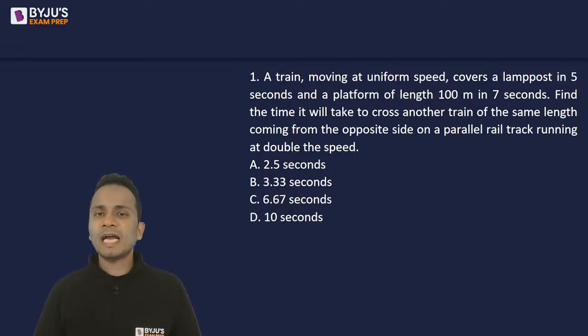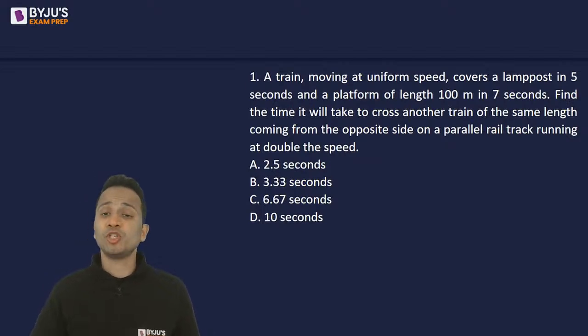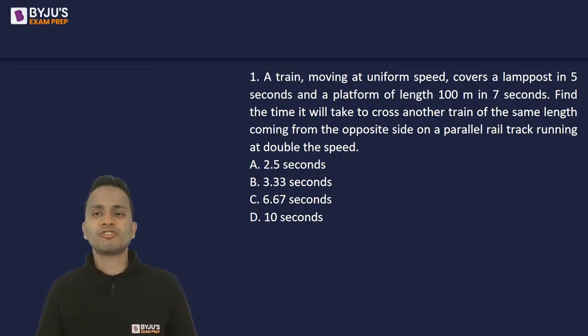A train moving at uniform speed covers a lamppost in 5 seconds and a platform of length 100 meters in 7 seconds. Find the time it will take to cross another train of the same length coming from the opposite side on a parallel rail track running at double the speed. A very simple, straightforward question on the concept of trains of time, speed, distance.